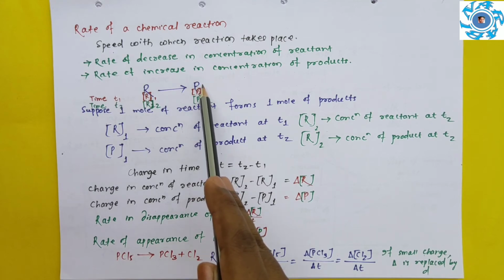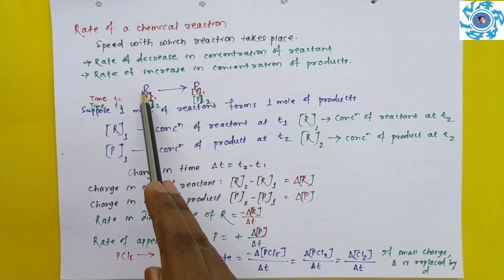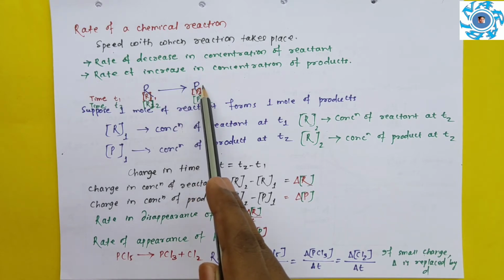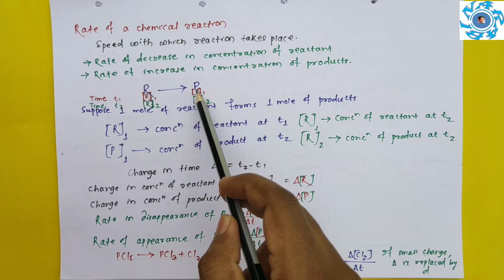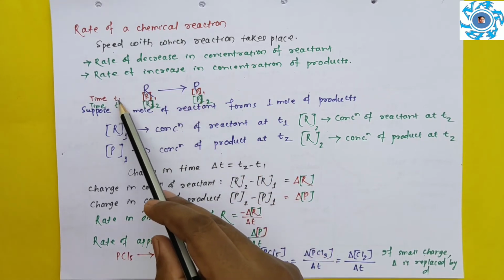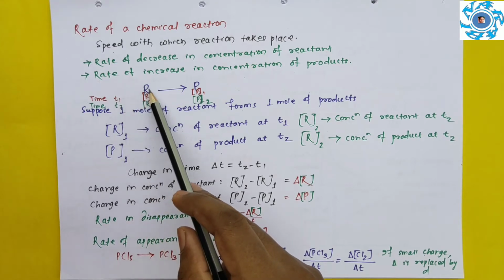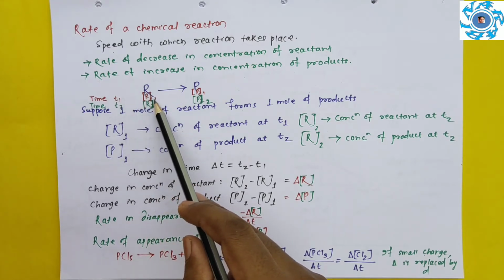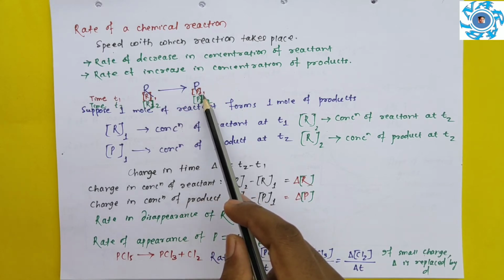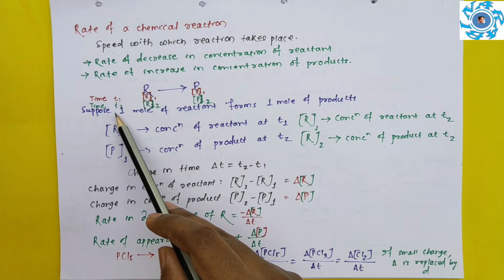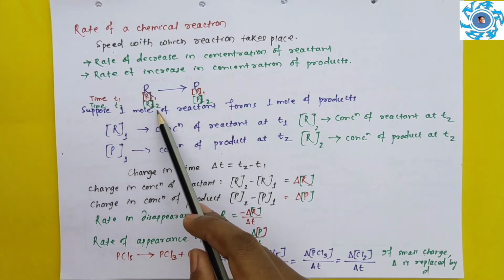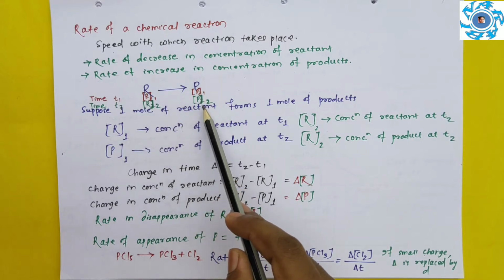That means the concentration of reactant will gradually decrease and the concentration of product will gradually increase with the passage of time. Let's think, suppose at time t1 the concentration of reactant is R1 and at that time the concentration of product is P1. Similarly, at time t2 suppose the concentration of reactant is R2 and the concentration of product is P2.